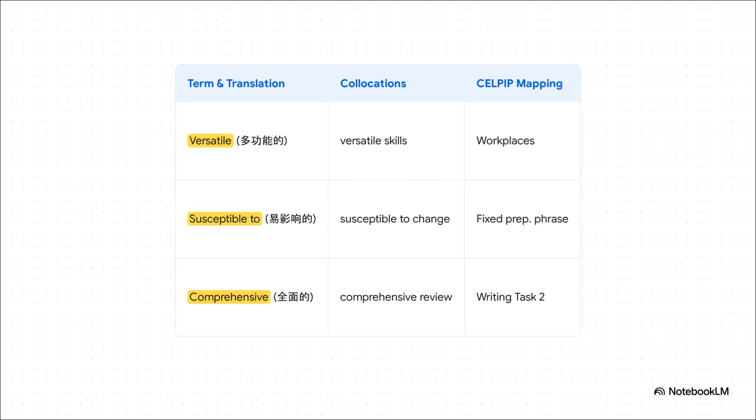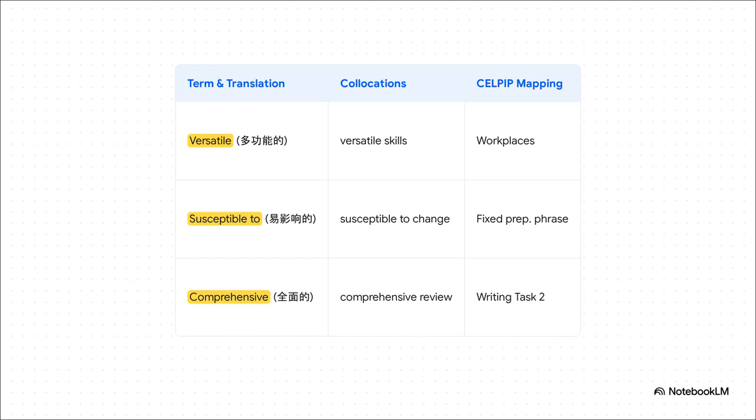To wrap up our adjective sprint, let's look at these 3. Versatile. Versatile. 多功能的，多才多艺的。Susceptible to. Susceptible to. 易受影响的。Comprehensive. Comprehensive. 全面的，综合的。Now, this set brilliantly illustrates a high-scoring strategy.